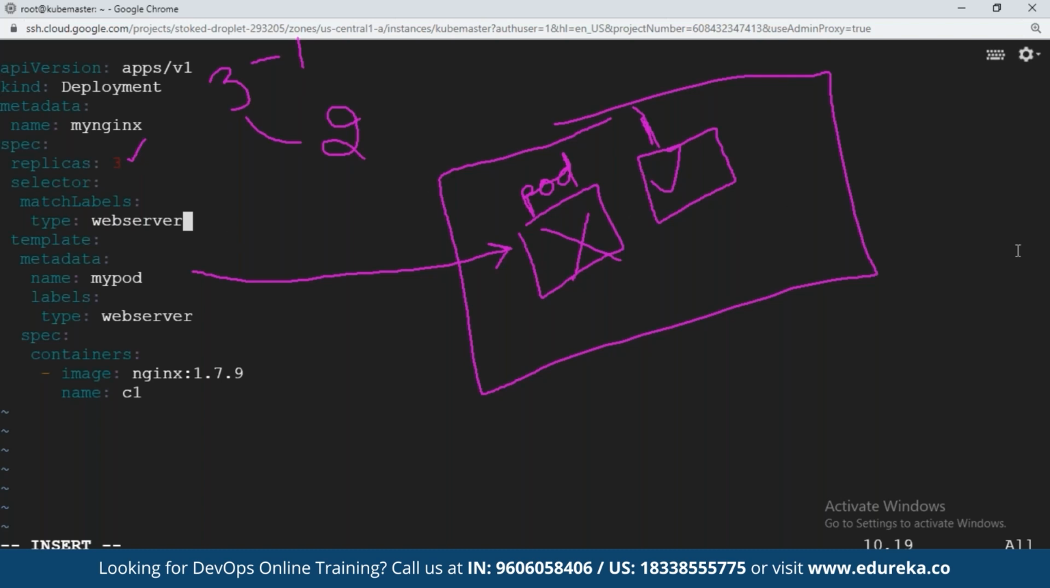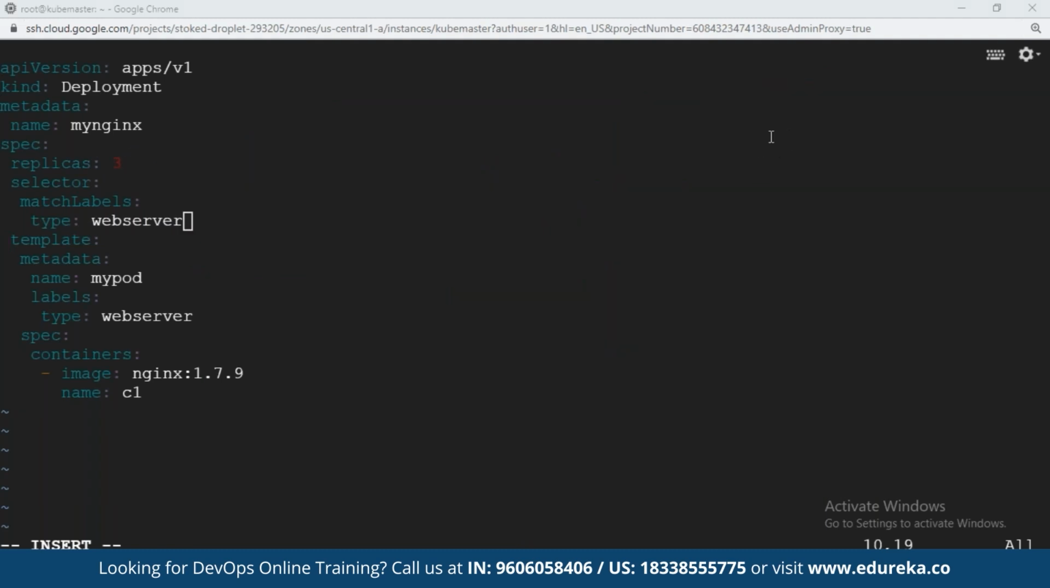If there are no pods with the same label available, then here is the template. Create the pods, 3 pods this time. Just a condition, just an if condition. If there are pods with the label type equal to web server, select them and create the rest. Okay, all right. You can read about selectors and labels. Now my deployment is done, friends.